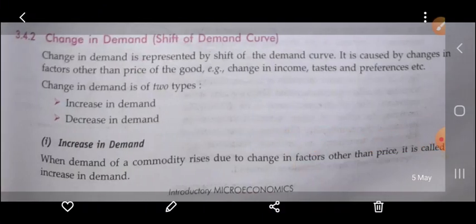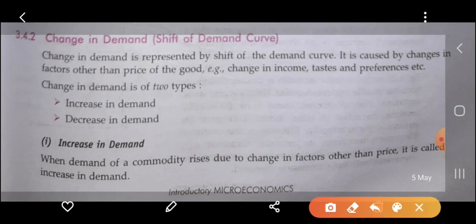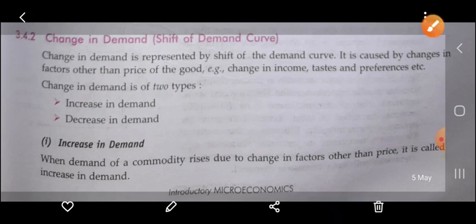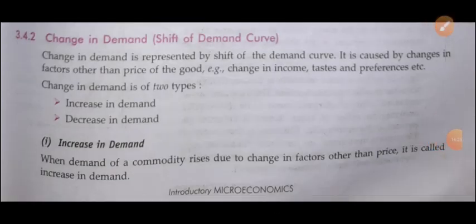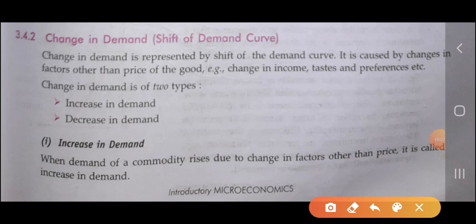Now the next is change in demand. Firstly, we have understood what change in quantity demanded is. Now we are going to study change in demand. Change in demand is represented by the shift of the demand curve.